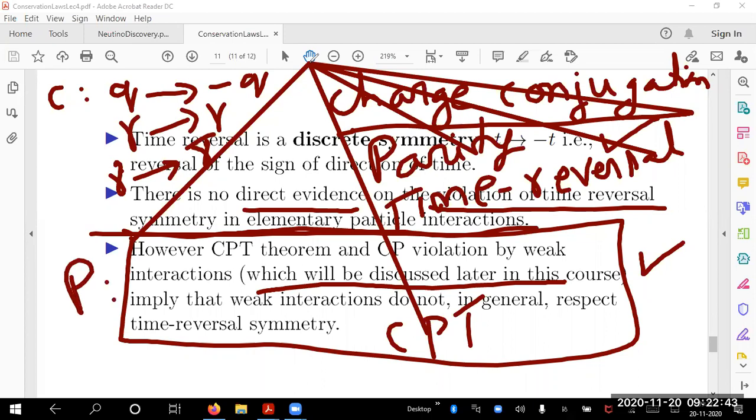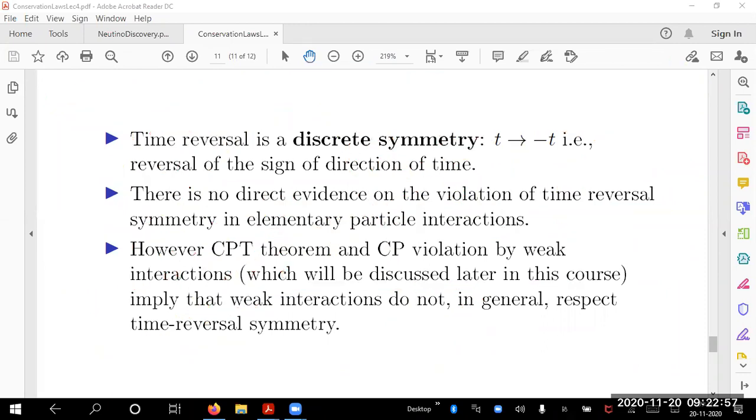Under parity, you take XYZ to minus XYZ, that is minus X, minus Y, minus Z. And similarly, under time reversal, you take time T to minus T. Under the combined operation of CPT, one says that all elementary particle physics remains the same, that is, it doesn't change. That is the final slogan that I am going to say after we discuss all kinds of possible symmetries.